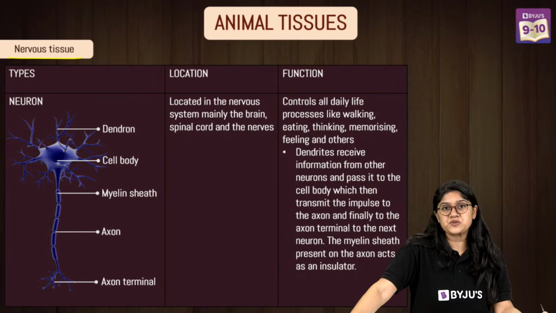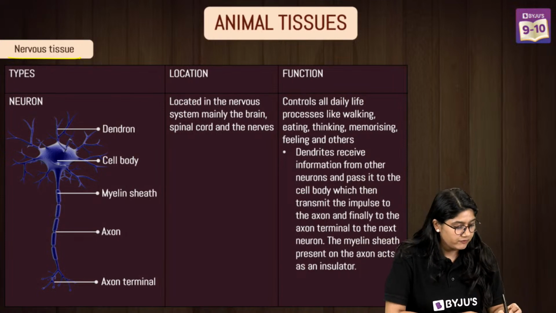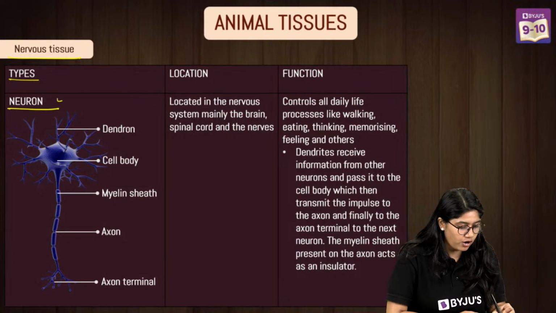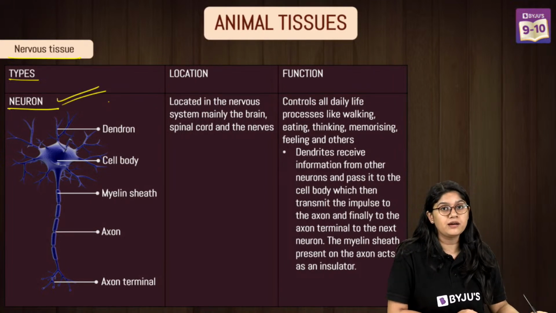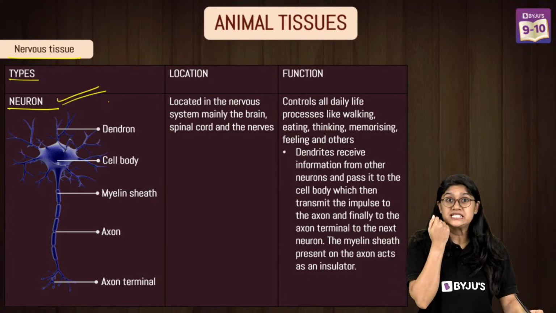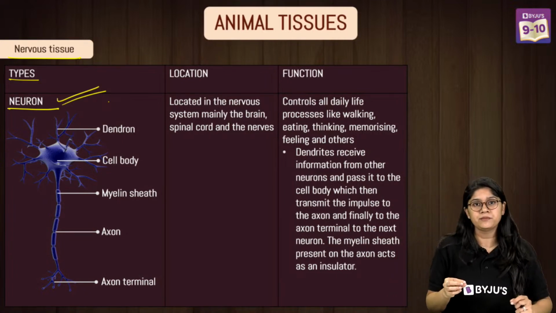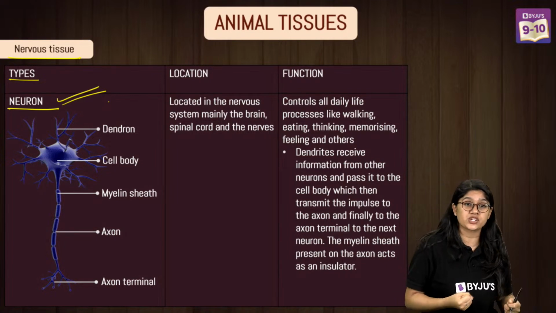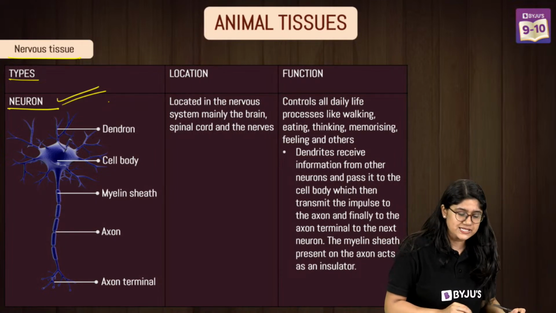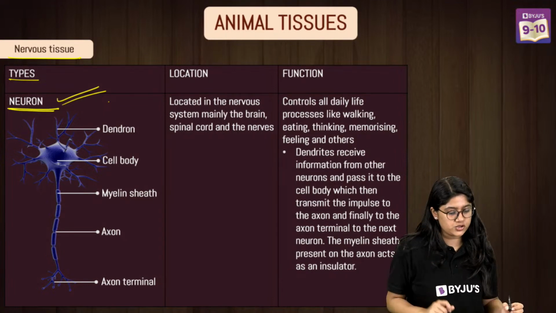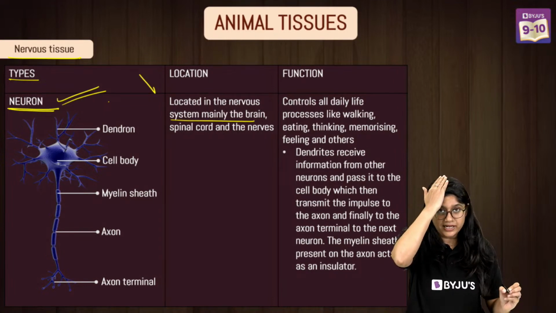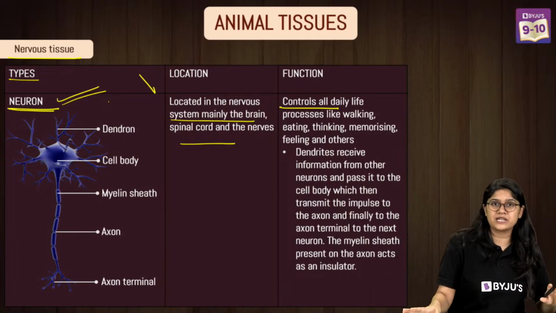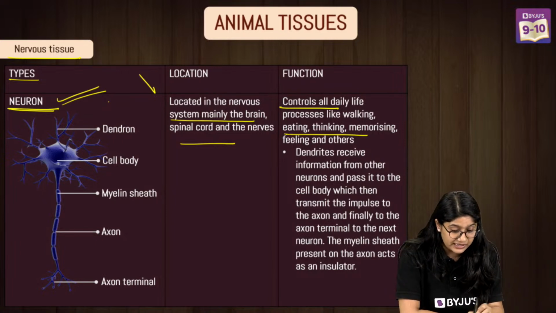Nervous tissue is the last one, everyone, and in nervous tissue we have a very special type of cell, the largest cell in the body, which is the neuron, and neurons form the nervous system in our body. We have nerves, and inside those nerves we have these neurons. They are the ones that help in carrying signals and information throughout the body. So neurons play a very important role. They are located in the nervous system, mainly in the brain, spinal cord and the nerves throughout the body. They control all the daily activities that we have: walking, talking, thinking, etc.